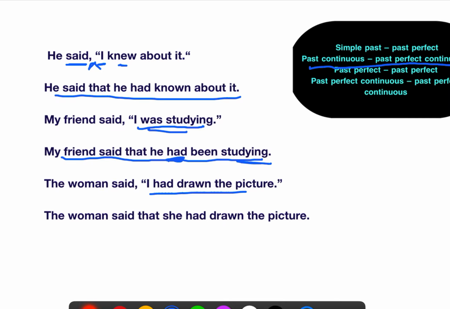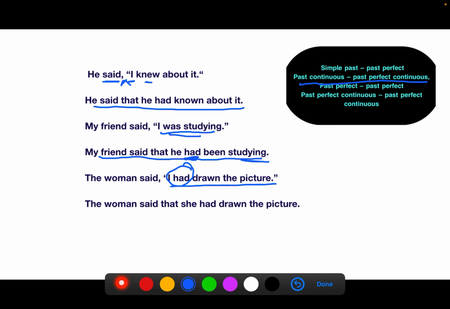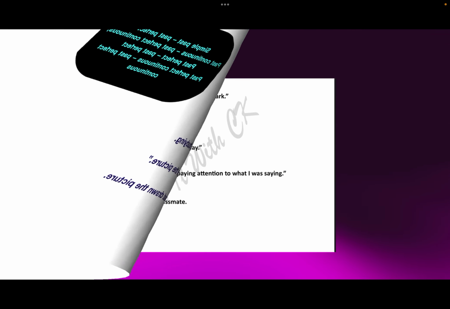The next one, the woman said, "I had drawn the picture." Now this is already in past perfect. Already this word had is there. When the sentence is already in the past perfect, the reported speech, meaning the indirect speech, is also the same. So the woman said that she had drawn the picture. No change in the tense. The only changes that you will make are to add the word that and, instead of I, write she. So this kind of transition, we are going to do this exercise. Let us move ahead.